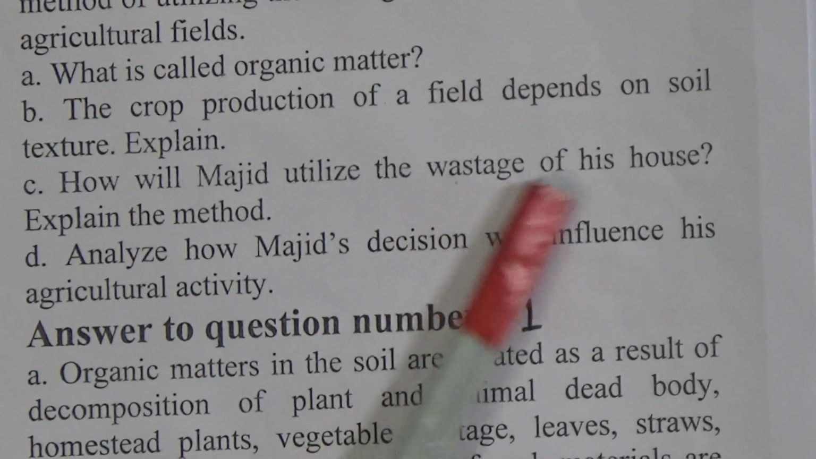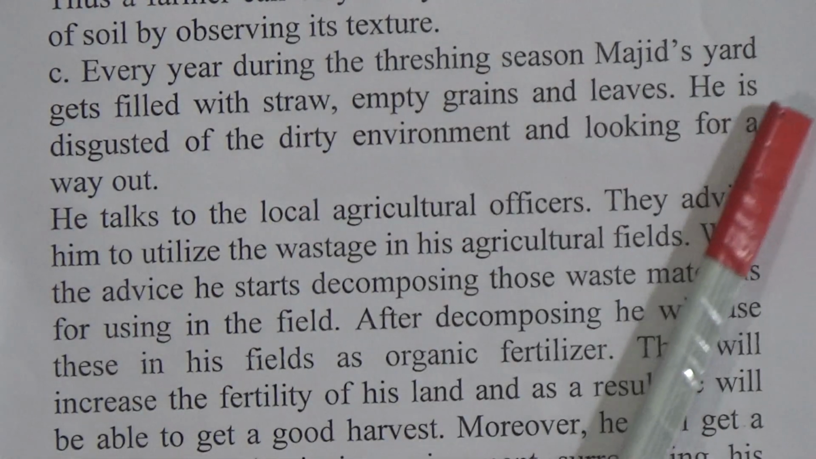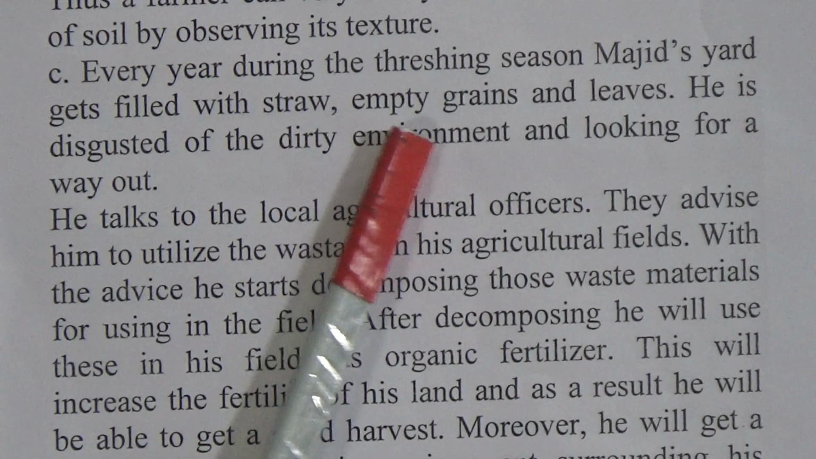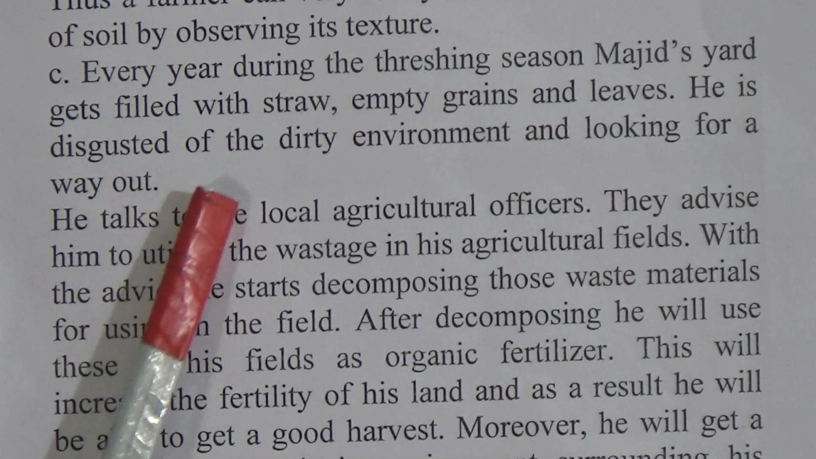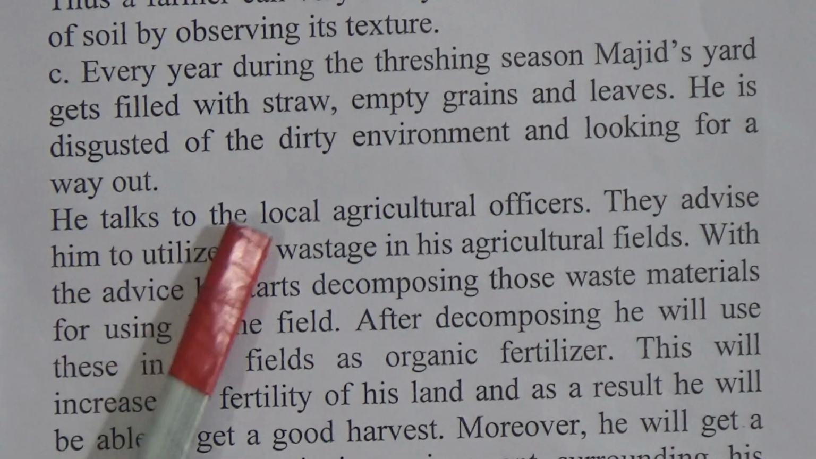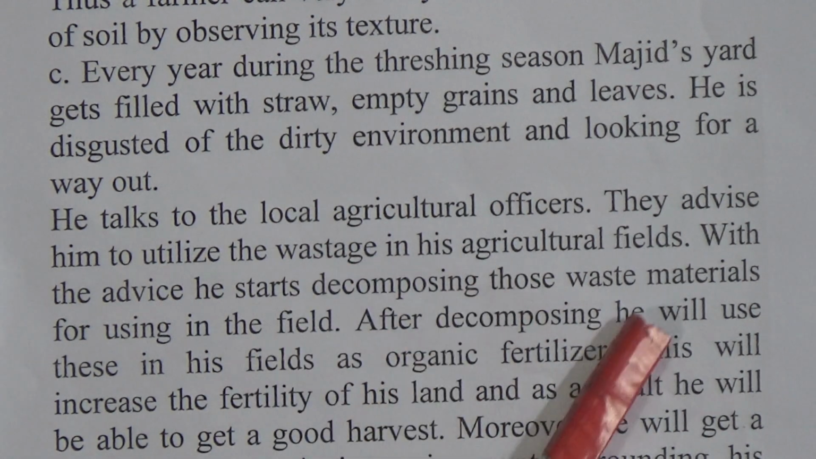Now question number C. How will Majid utilize the wastes of his house? Explain the method. Answer number C. Every year during the threshing season, Majid's yard gets filled with straw, empty grains and leaves. He is disgusted by the dirty environment and looking for a way out. He talks to the local agricultural officer. They advise him to utilize the wastes in his agricultural fields.